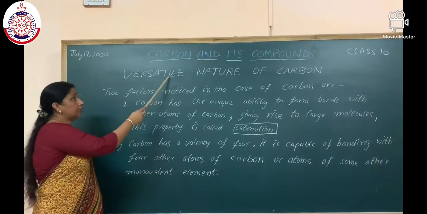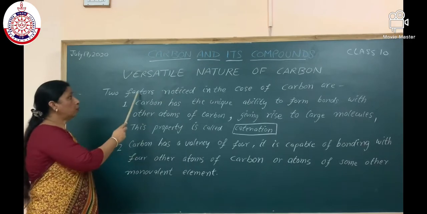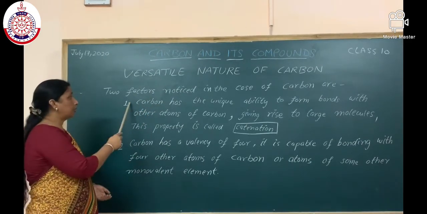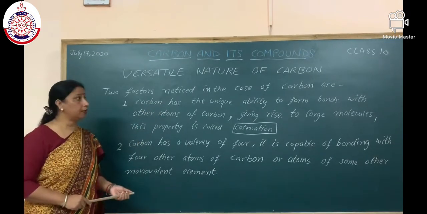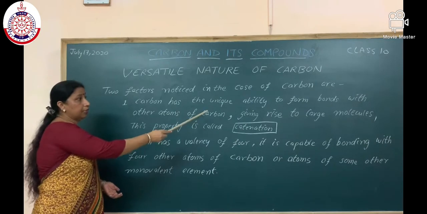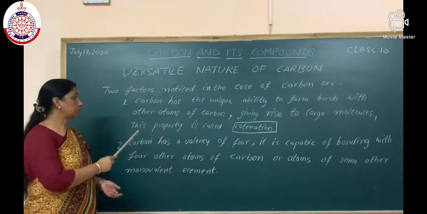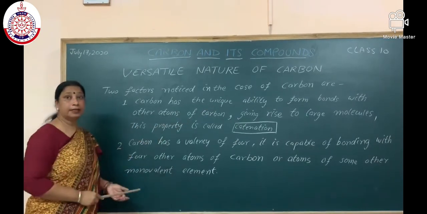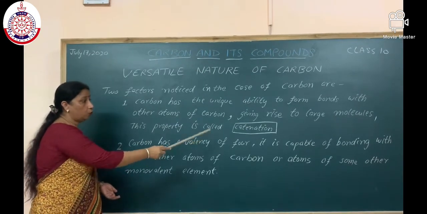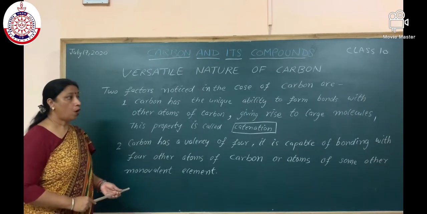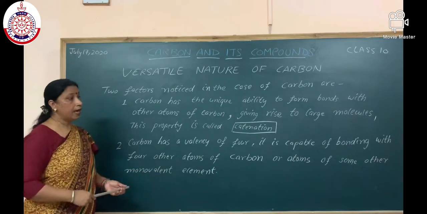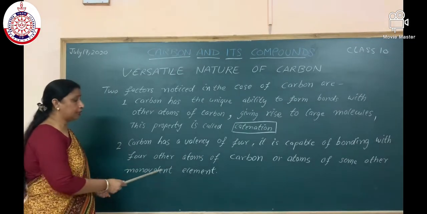Students, versatile nature of carbon. Two factors noticed in the case of carbon are: number 1, carbon has the unique ability to form bonds with other atoms of carbon, giving rise to large molecules. This property is called catenation. Second, carbon has a valency of 4. It is capable of bonding with 4 other atoms of carbon or atoms of some other monovalent element.